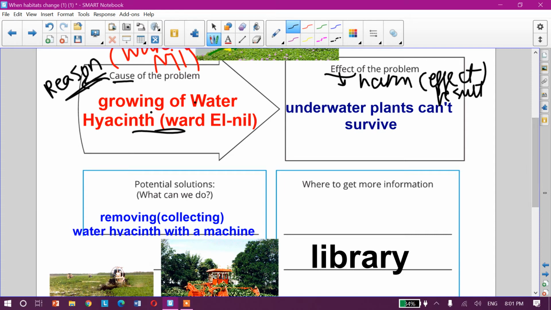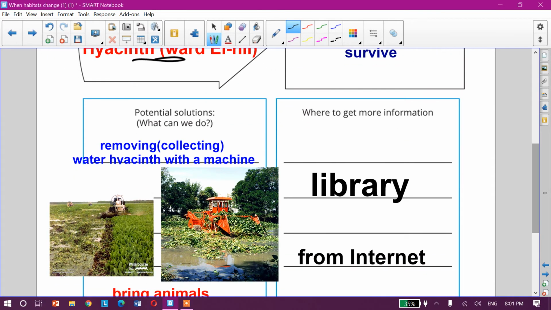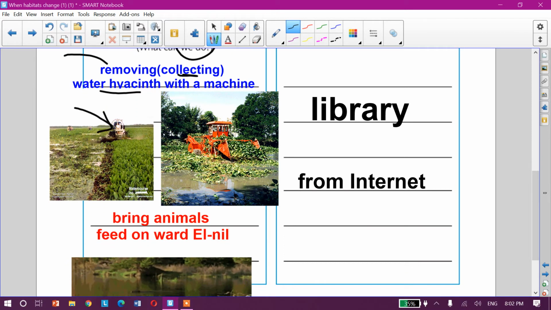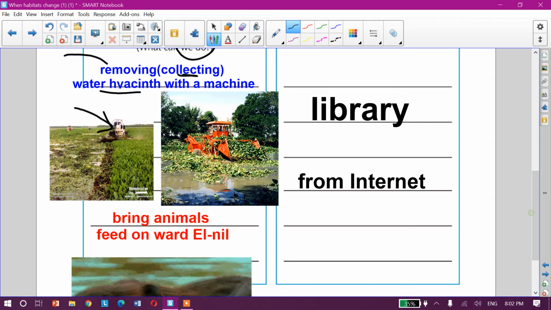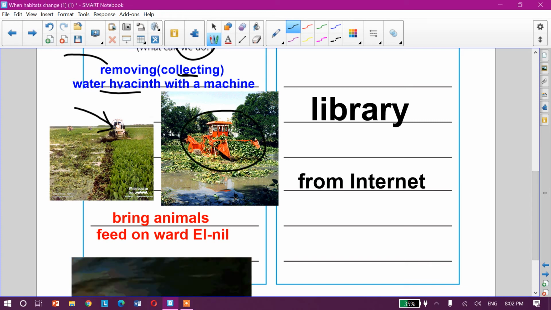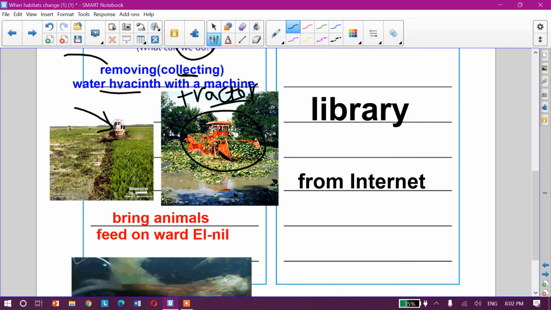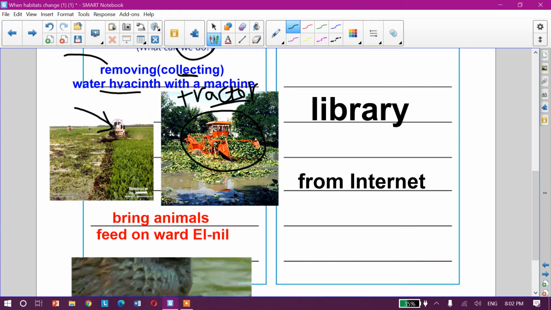Okay, then write with me potential solution. We have a problem, so we wanted to solve it. By what? We must remove or collect water hyacinths by different machines. Maybe we use a harvesting machine, but this machine removes the plant from the surface of water, or by using a tractor. And this tractor will remove a large amount of water hyacinths from the water areas.